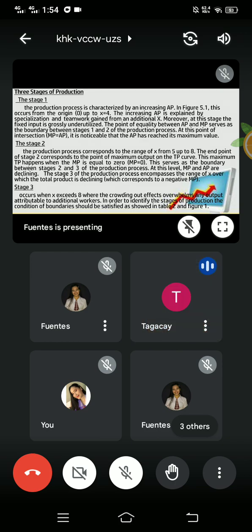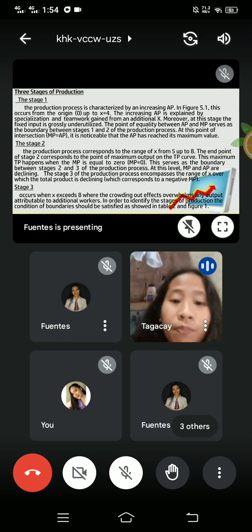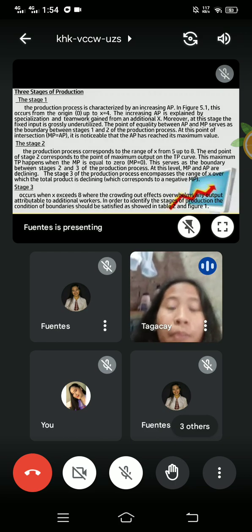So, in table 3, the marginal return starts to turn negative. Additional variable inputs become counterproductive. An additional source of labor will lessen overall production. So when you add more workers, your overall production decreases.